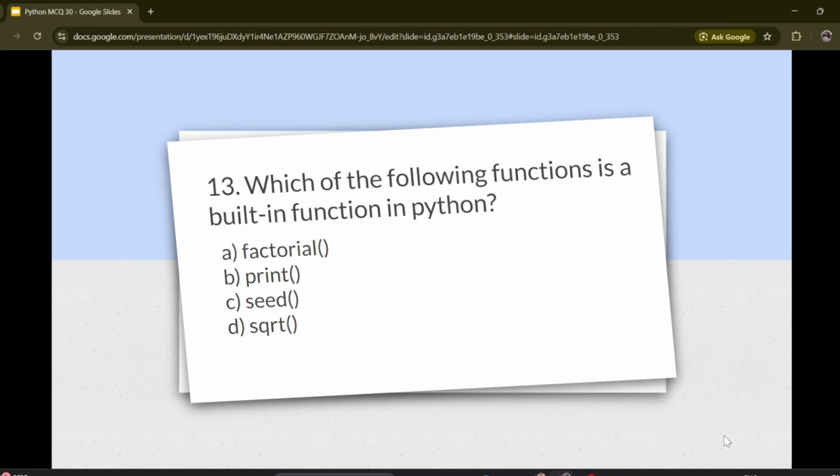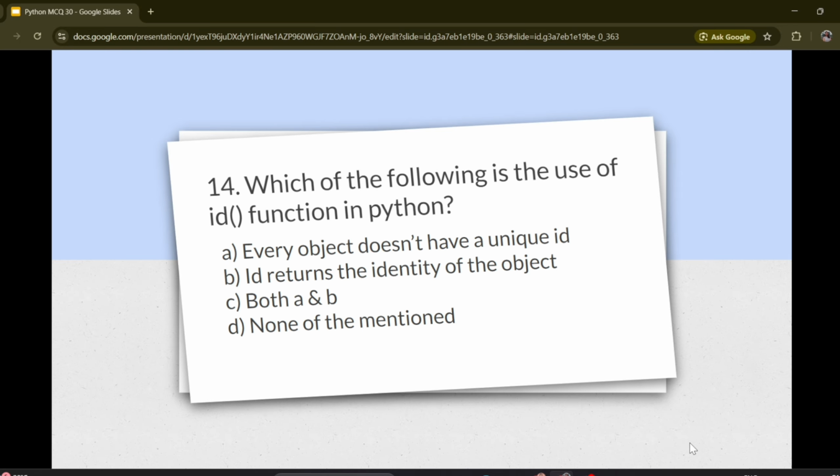Which of the following functions is a built-in function in Python? Options are A. Factorial, B. Print, C. Seed, D. Squat. Correct answer is B. Print. Question number 14. Which of the following is the use of id function in Python?